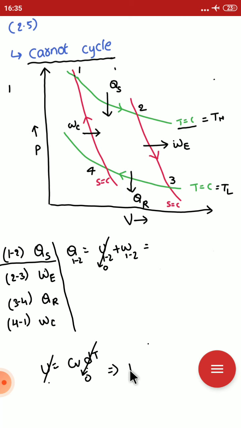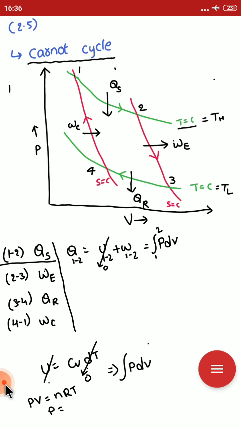So W1-2 is the integral of P dV for process 1 to 2. Here the medium is taken as an ideal gas. For an ideal gas, we know the relation PV is equal to nRT.